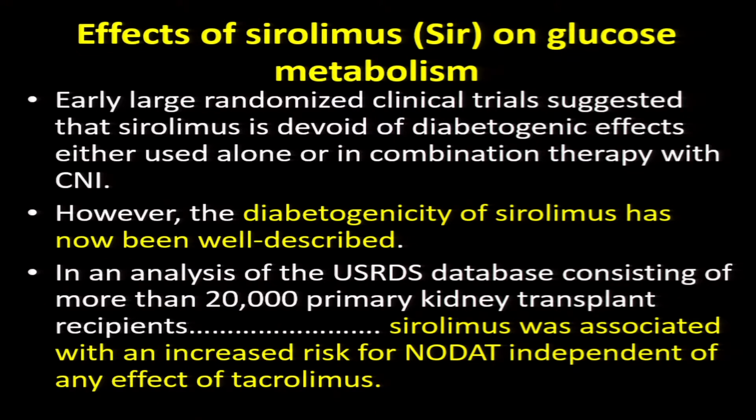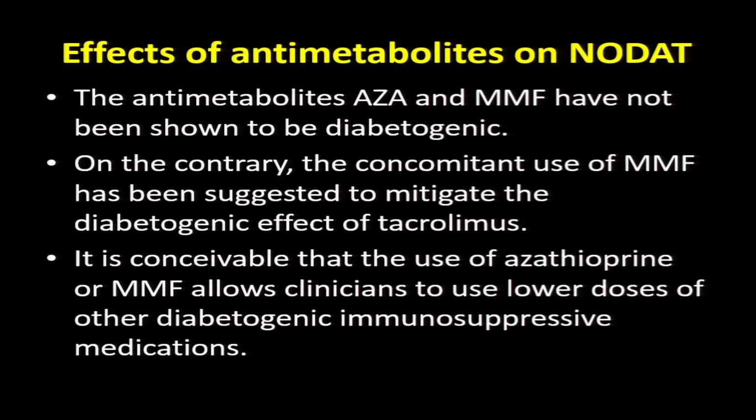With sirolimus it has been well described, and here you can see this USRDS data of nearly 20,000 primary kidney transplant recipients. Sirolimus was associated with an increased risk of NODAT independent of any effect of tacrolimus. And the effect of antimetabolites is very important. Azathioprine and MMF allow clinicians to use low doses of other diabetogenic immunosuppressive medication. So this has to be kept in mind.